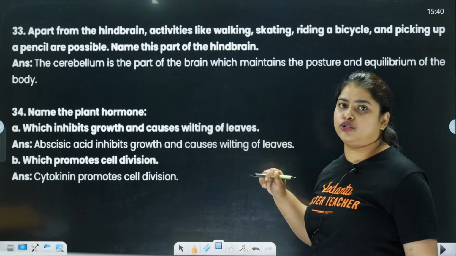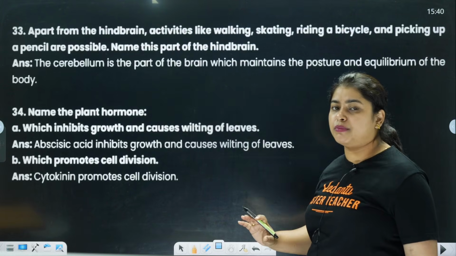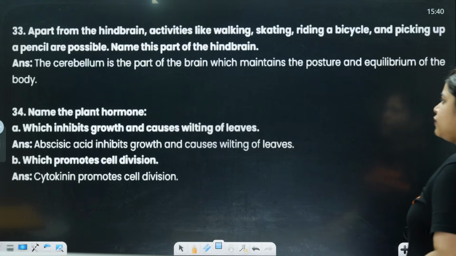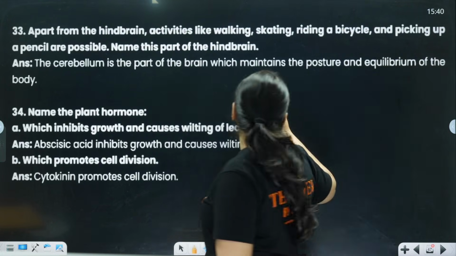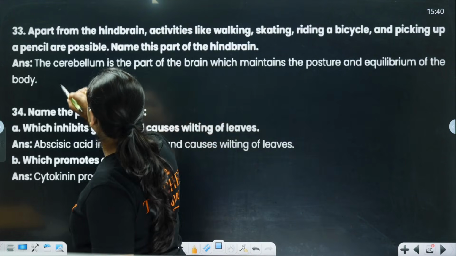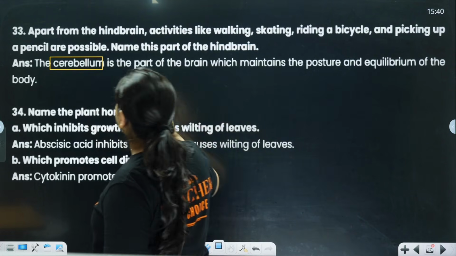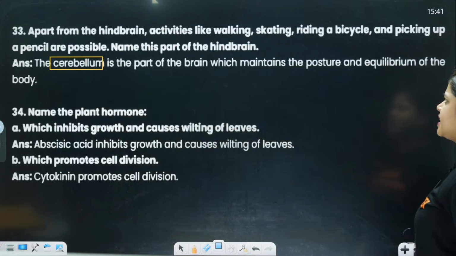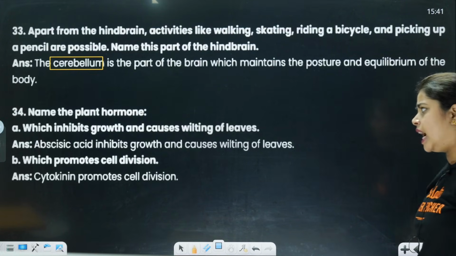Okay, this is an application based question. These kinds of questions are called application based questions. Understood? So the cerebellum is the part of the brain which will maintain the posture and the equilibrium of the body. It is also going to maintain the hindbrain activities like walking, skating, riding and all the things.